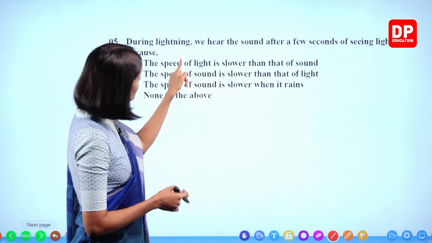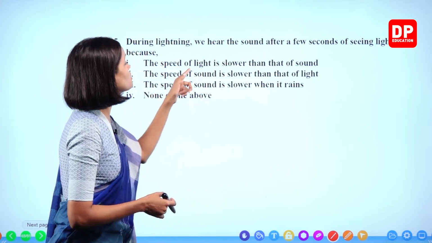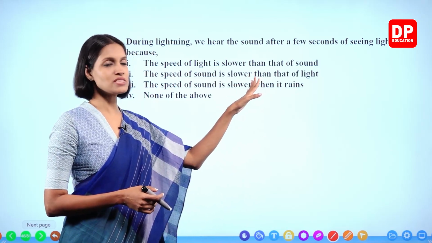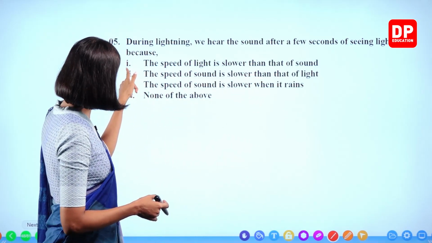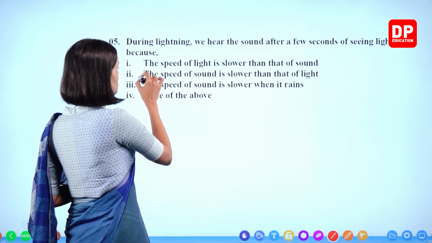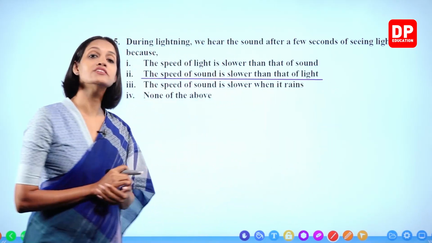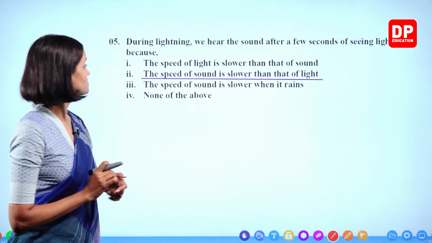Here the speed of light is slower? No. The speed of sound is slower. The speed of sound is slower when it rains? None of the above. The most correct answer is number 2. The speed of sound is slower than that of light. Right, children? We'll move on to the next.